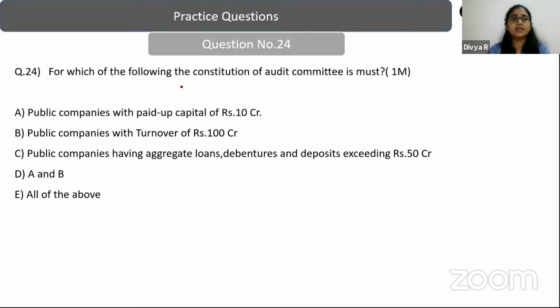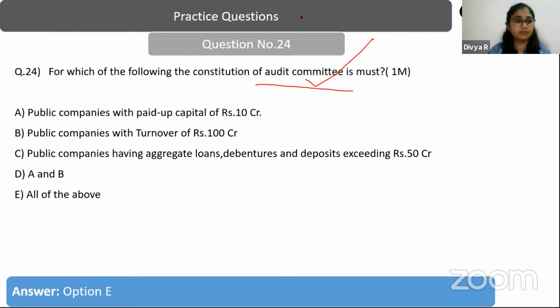For which of the following companies is the constitution of an audit committee a must? A, public companies with paid up capital of 10 crore. B, public companies with turnover of 100 crores. C, public companies having aggregate loans, debentures and deposits exceeding 50 crores. Yes, it is all of the above. Good job, guys. The answer is all of the above.